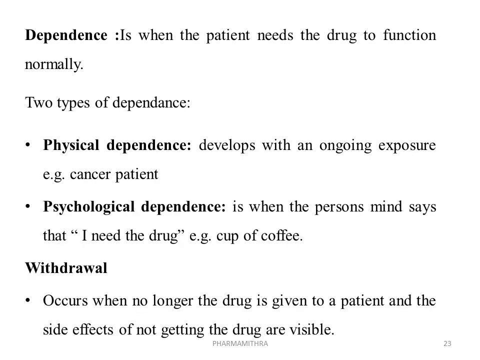Next term is dependence. That is, the patient needs the drug to function normally. In such cases, the patient can be termed a dependent patient. Two types of dependence are physical dependence and psychological dependence. Physical dependence means the dependence that develops with ongoing exposure, that if you are taking the drug for a long time, especially in the case of cancer, we become physically dependent.